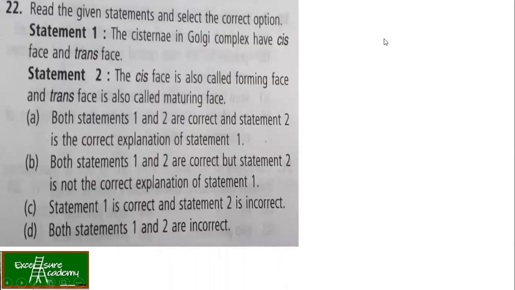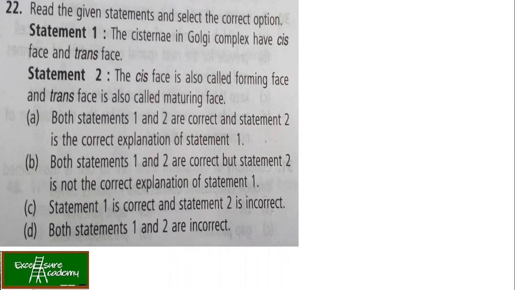Now, 22nd question. You can see that in a short period of time we have covered so many topics. Today we learned so many different topics. This is the strategy which I always feel is correct, because with one question you are going to study the other four topics also. So let's do our 22nd question.